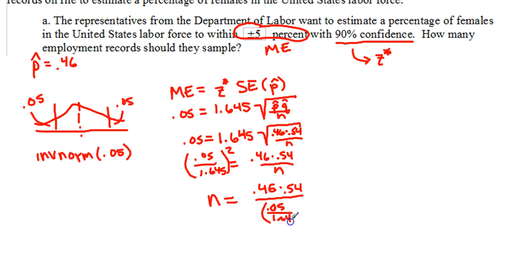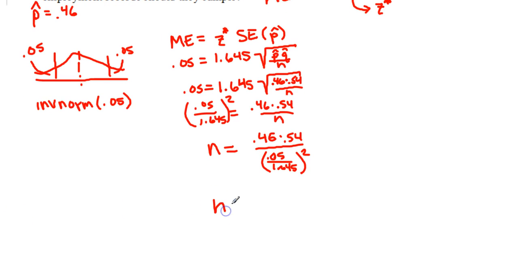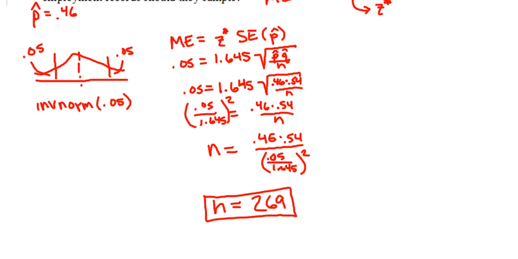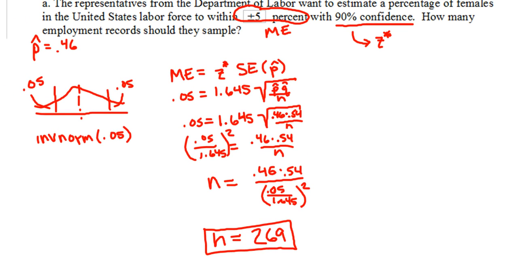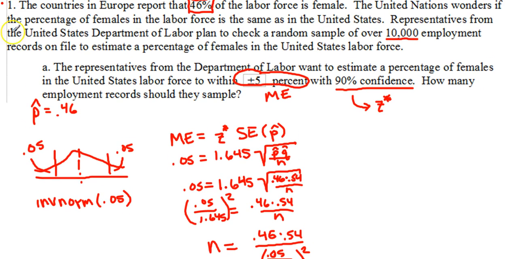squared. Plug that into your calculator and you should come up with n equals just under 269. I got 268 point something, and we're going to round up to 269. So that should be our sample size. Again, just to put this into context, that's how many people we need to sample in order to get to within plus or minus 5% with 90% confidence.